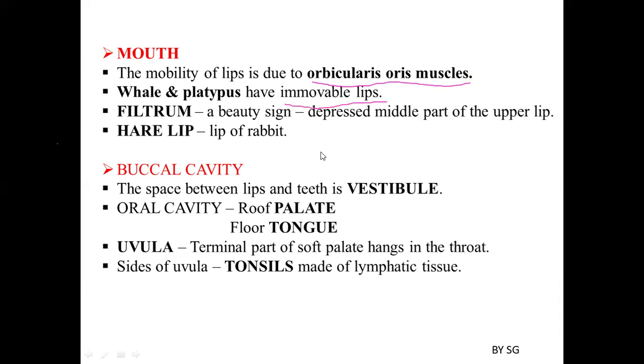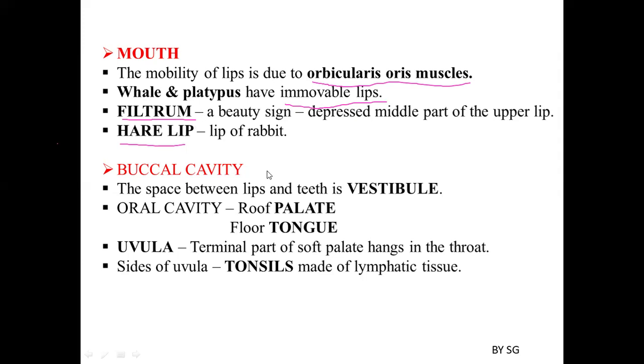Now, in humans, we can see a beauty sign, which we call the philtrum. It is nothing but a depressed middle part of the upper lip. And there is a hairy lip, which we can see in the rabbit. Through this hairy lip, we can see a pair of incisors. This is about the mouth.